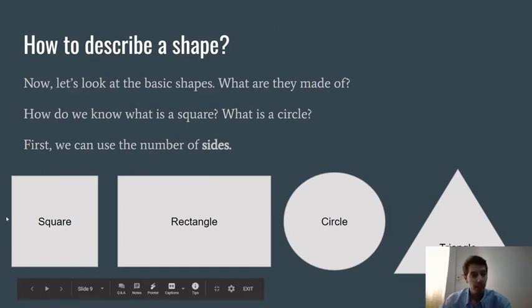Okay, so together we're going to study the basic 2D shapes, all right? So let's look at these shapes and see what they are made of. How can you describe them? How do you know what is a square, what is a circle? Okay, so the first thing that we can see is how many sides there are in the shape, right?